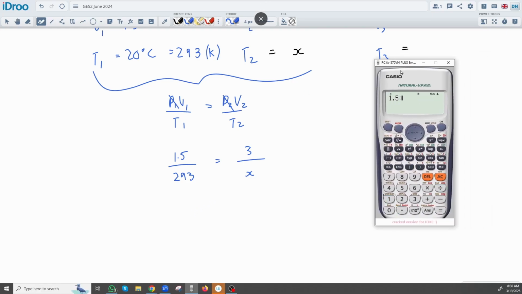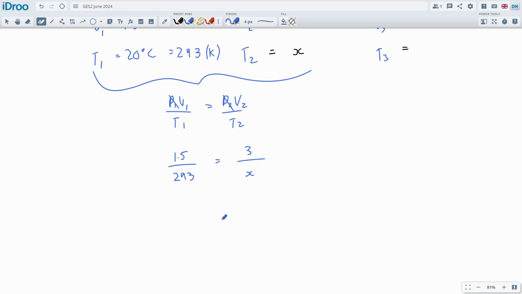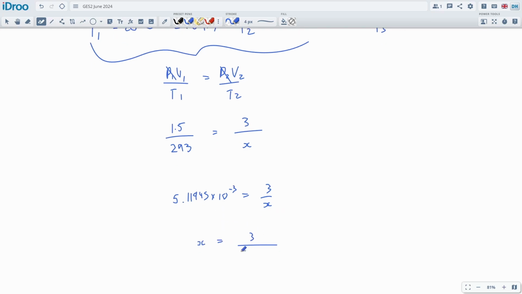So 1.5 divided by 293, and we get an ugly number, but there it is. So the left-hand side is 5.11945 times 10 to the negative 3, equal to 3 over x. And we're going to flip these, multiply up the x, divide down that 5.11945 times 10 to the negative 3.